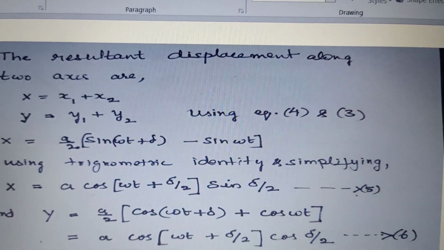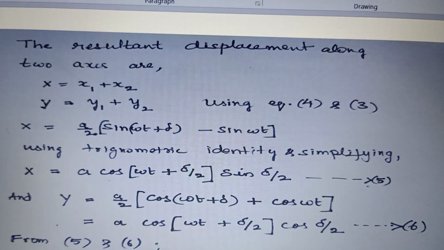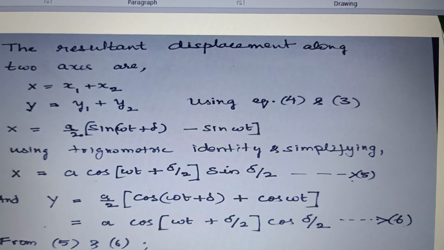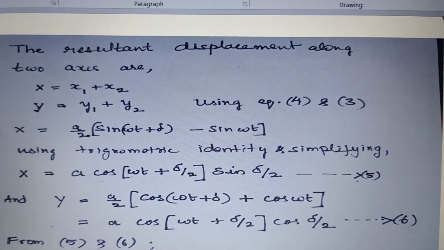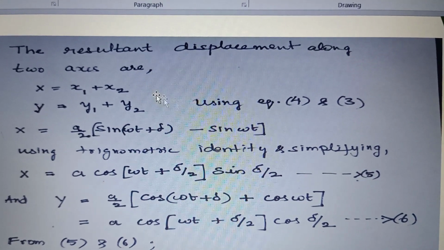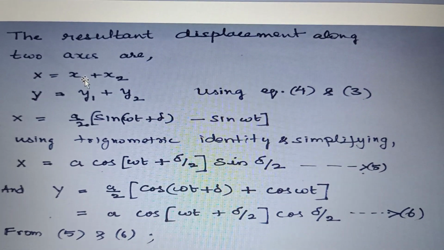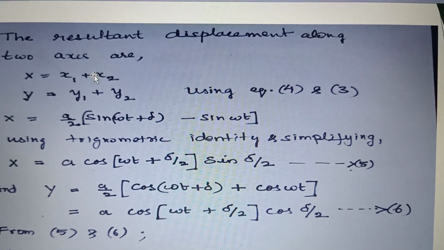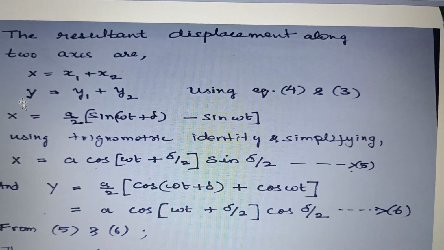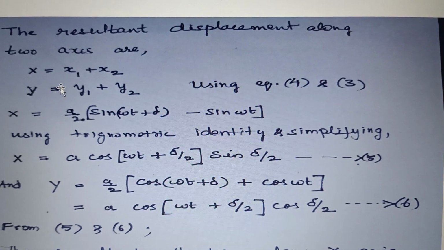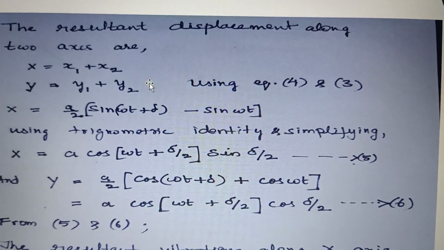Next, these resolved components will have a resultant. Along x direction, let the resultant be capital X, that is the sum of x1 and x2. Let the resultant along y axis be capital Y, that is equal to the sum of y1 and y2.